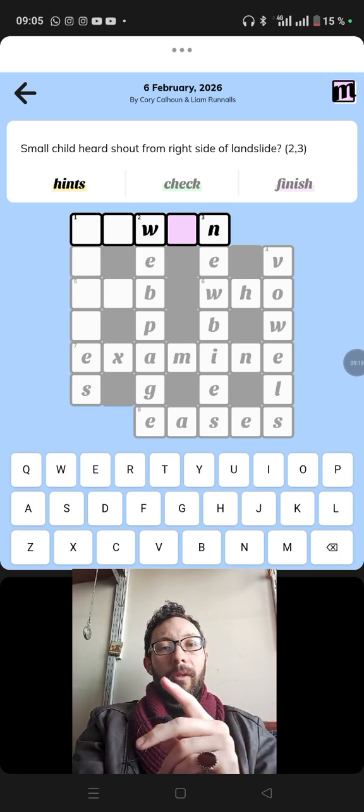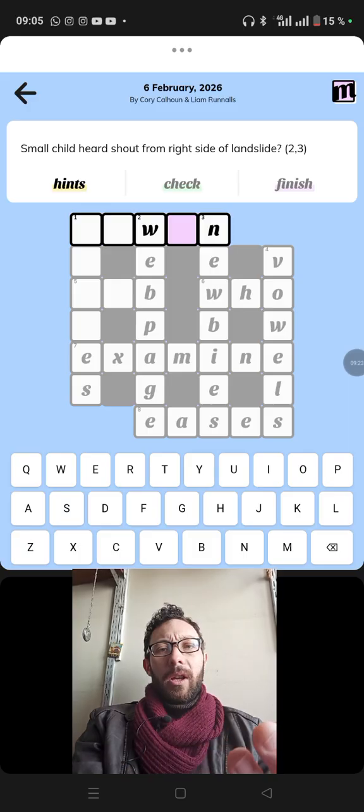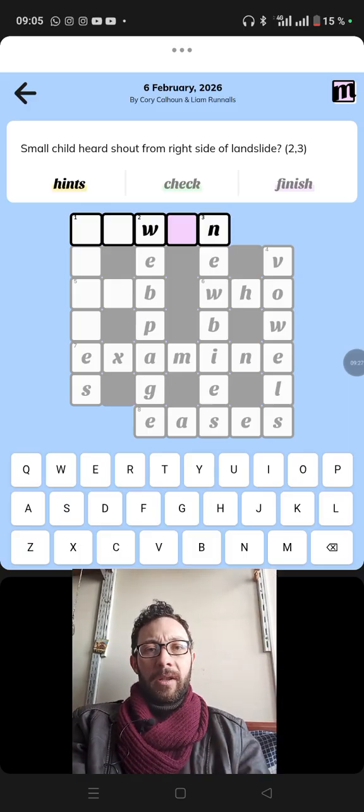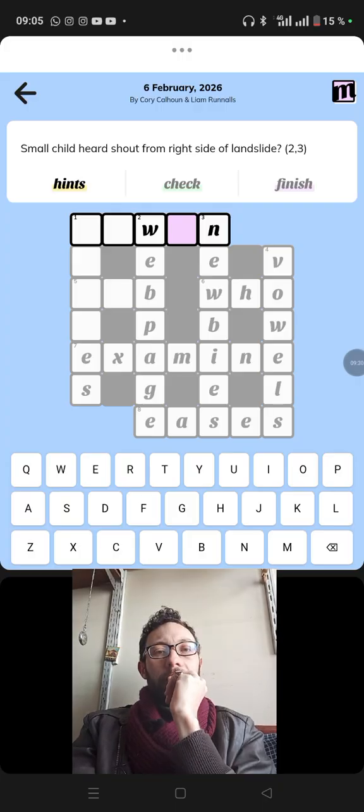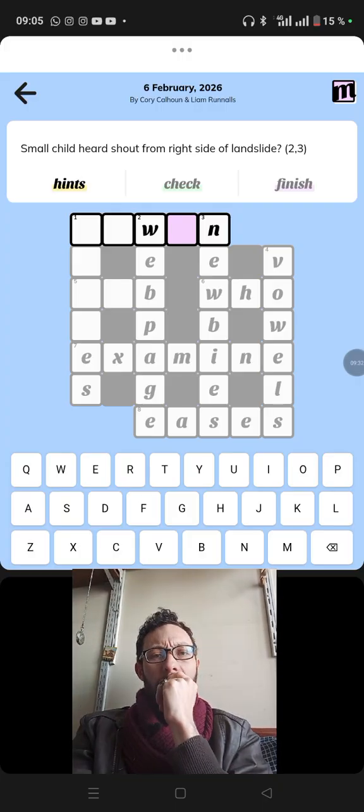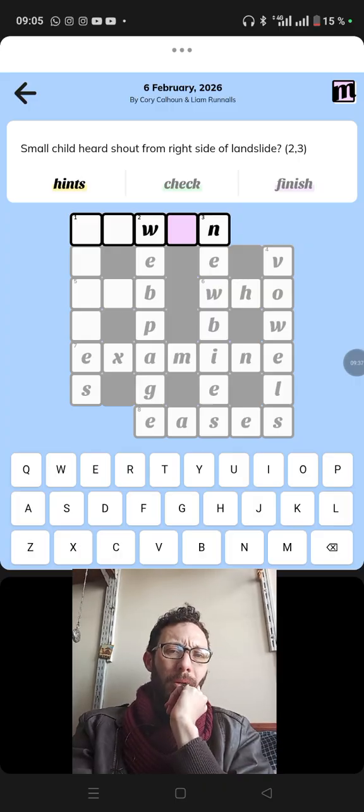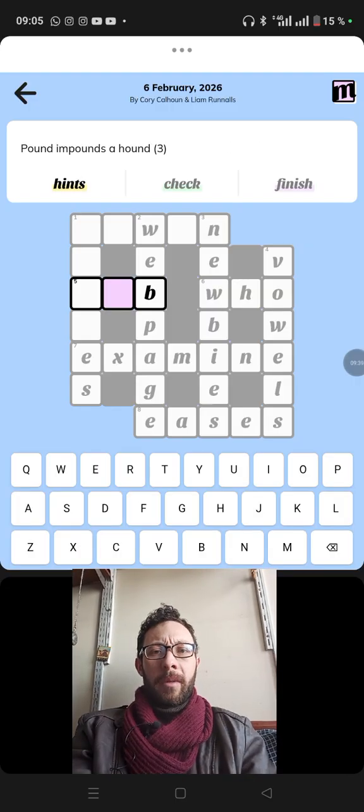Small child. Small. What's this? In when, heard shout from right side of landslide. Heard shout. Small child or small. What about this ending in B?